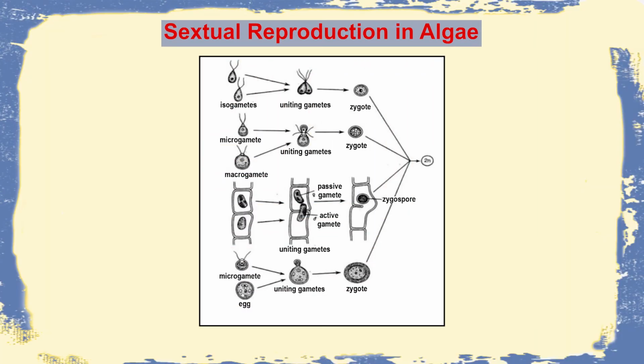This is the most advanced form of reproduction, as we see not only in the case of algae that we are talking about here, but also in the case of humans. But when we see sexual reproduction in algae, we see that they begin from simple types of sexual fusions to highly complicated ones. Whatever happens in sexual reproduction, there will always be two gametes. They will fuse to finally give rise to a zygote. And then there will be fertilization and development of the new plant body.